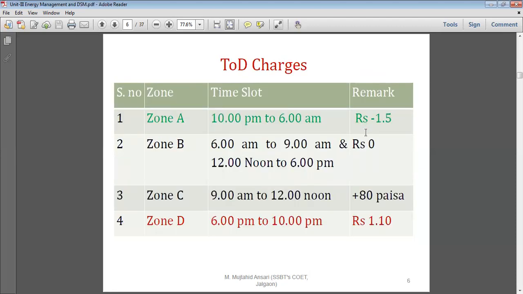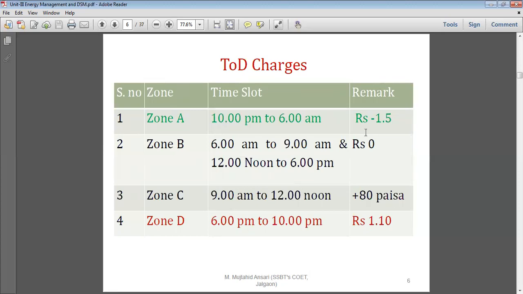Then that will be the charge of energy during night time from 10 p.m. to 6 a.m. So it encourages the consumer to run their plant, to run their factory 24 hours. If you are running your loom, or even a small scale industry, in the night time, then you will get the benefit of lower charges from 10 p.m.